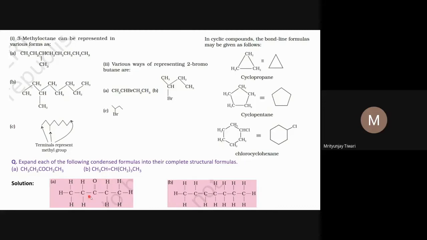We first write all the 5 carbon atoms and make a single bond between all the carbon atoms. Then you go to the other groups attached to each carbon atom. Now what we see, 3 hydrogen atoms are attached to this carbon. It means we have to show these 3 hydrogen atoms on this carbon. Now I count how many valencies of this carbon are complete. All 4 valencies are there, 3 hydrogen and this 1 C-C bond. So I don't have to make this bond a double bond. Only a single bond will be there.